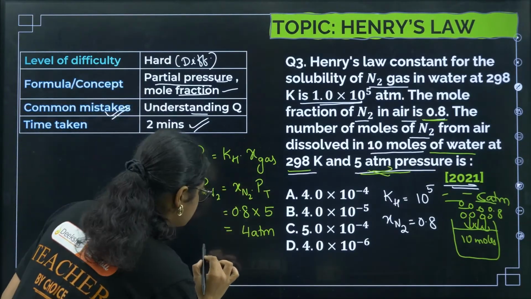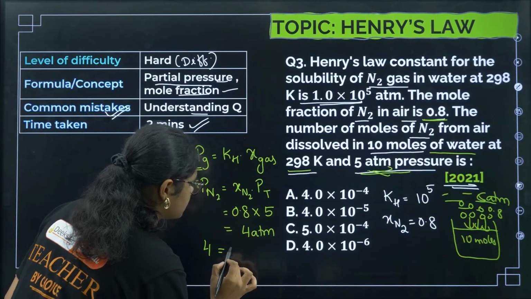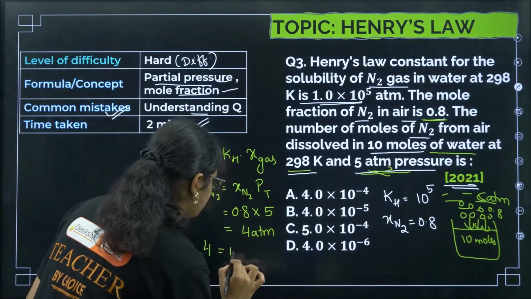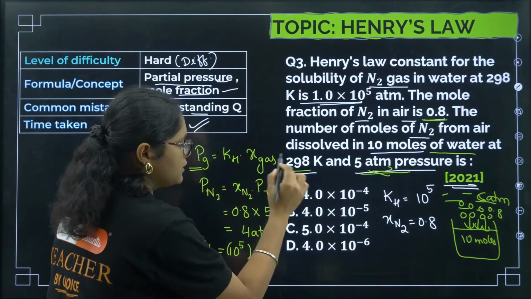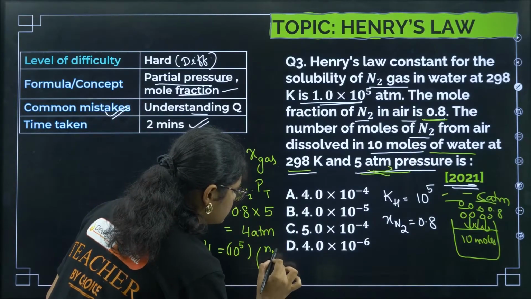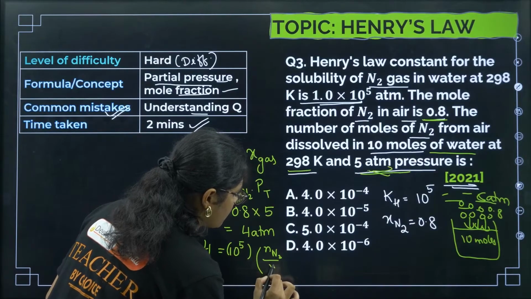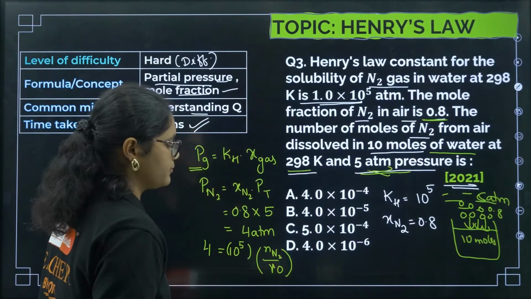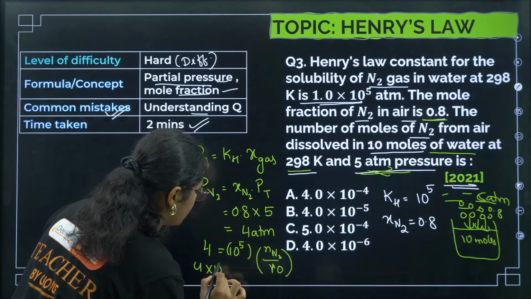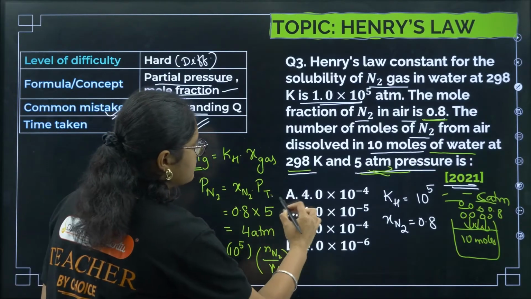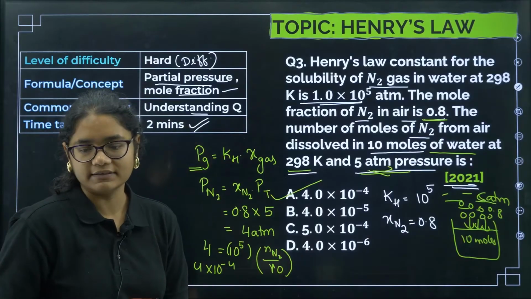Okay, so now if I substitute here, 4 atm is equal to KH, which is 10 to the power of 5, into X. X is what? Number of moles of gas, so number of moles of N2 by number of moles of water, and that is given to you as 10. Okay, so now if I solve this, I'll get 4 into 10 to the power of minus 4. So the correct answer will be option number A for this question.